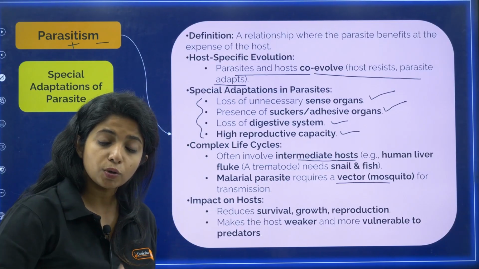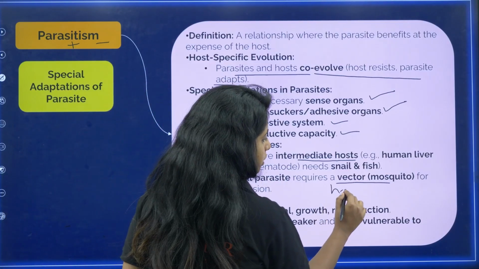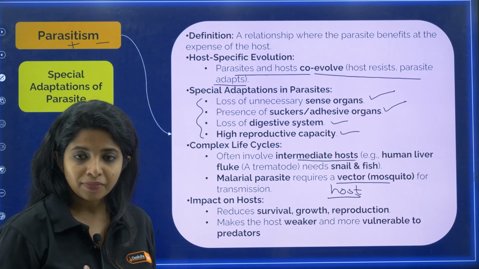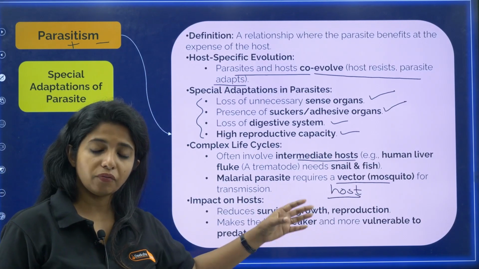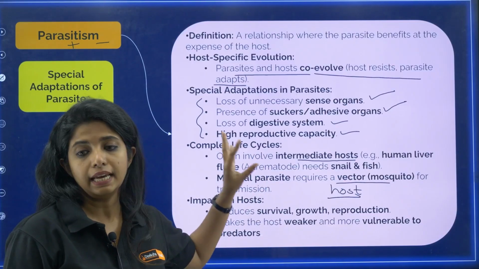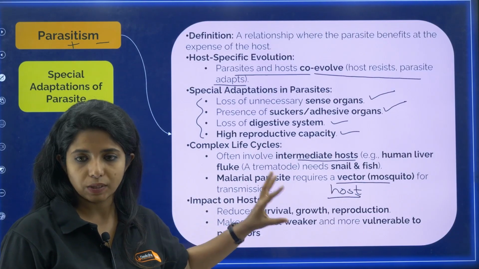And this mosquito is also acting like a host. So the Plasmodium has two hosts. One is the mosquito and also us. And apart from that, mosquito is also acting like a vector. It helps in transport also. So aren't they having a complex life cycle? Yes, they definitely have a complex life cycle.